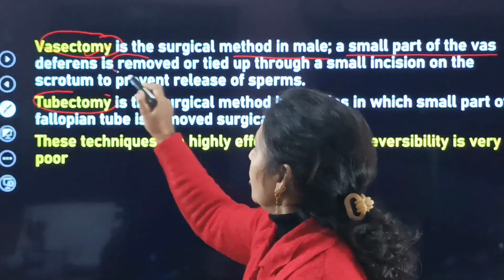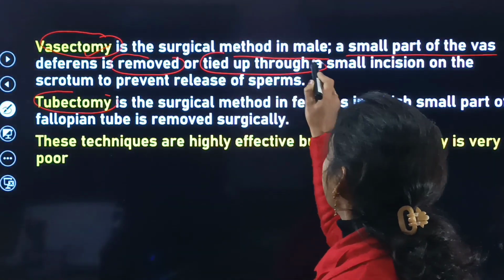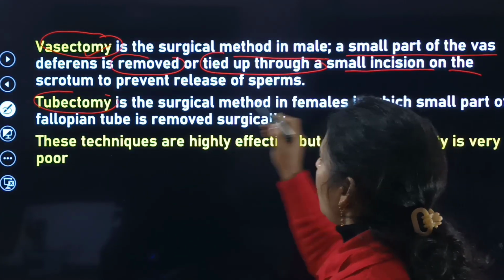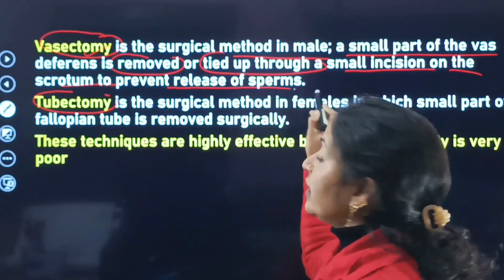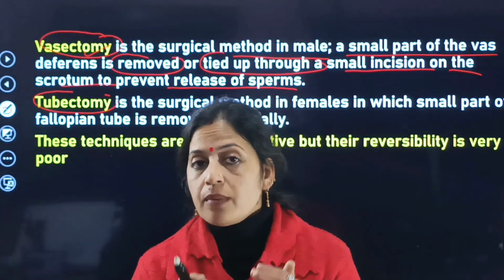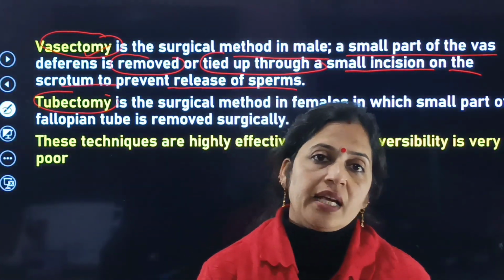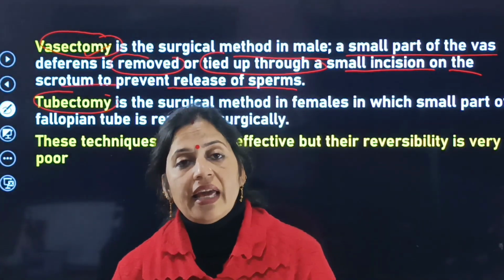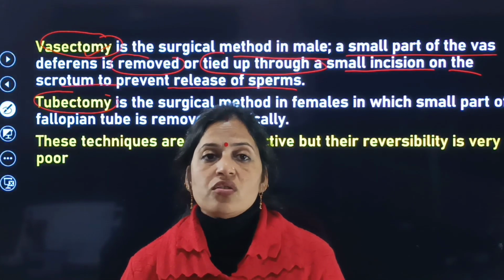The vasa deferentia is removed or tied up through a small incision on the scrotum to prevent the release of sperms. क्योंकि जब उस part को cut कर दिया जाएगा, tied कर दिया जाएगा, at that time there is no release of the sperms.